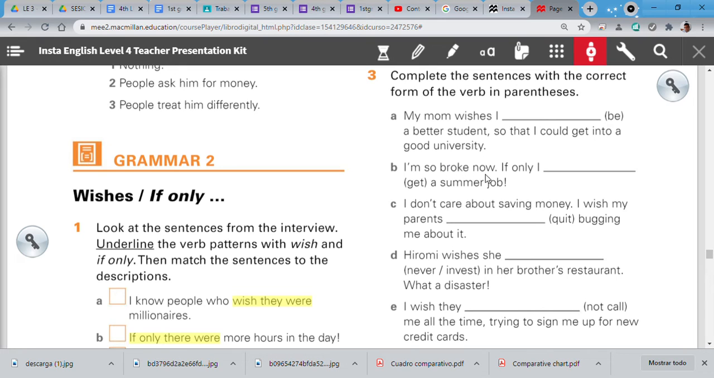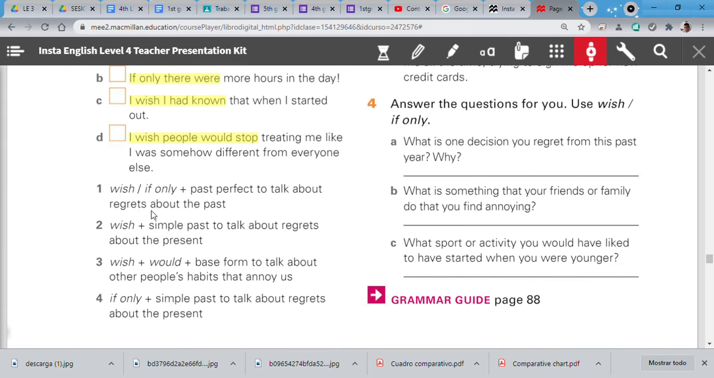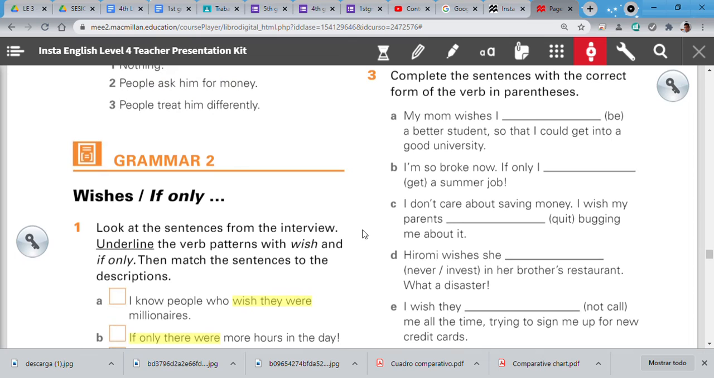I'm so broke now. If only I a summer job. What tense? Present, past. Had gotten. Present perfect. No, past perfect. Past perfect, to talk about regrets about the past, no? So I don't have money in this moment. I'm so broke because of that. I don't have money. I didn't invest my money in good things, no? If only I had gotten a summer job, no?